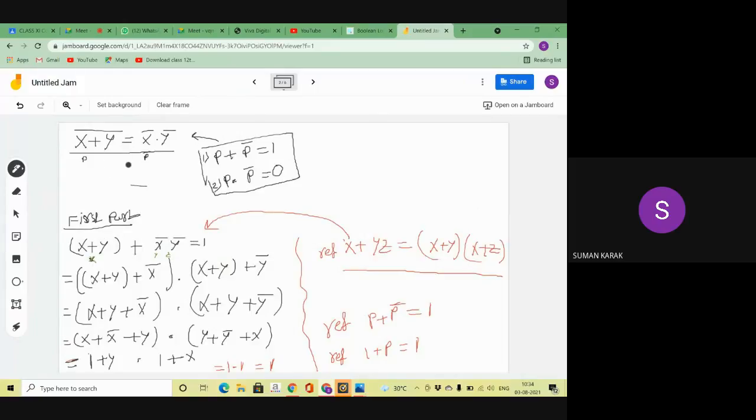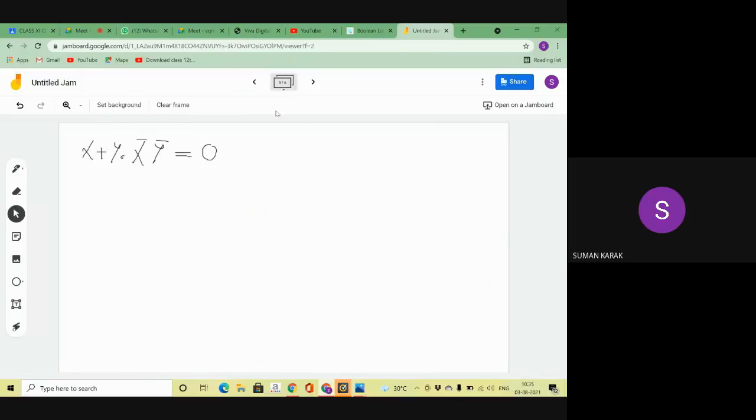This is the De Morgan theorem, and here I am applying the second complementary law. So if we are applying the second complementary law, what is the second part? x plus y into y dash, x dash and y dash equal to 0. Yes or no? If I apply this law in this theorem, Rishabh, did you understand? Yes sir, this is my second part. Now I want to prove that law again.